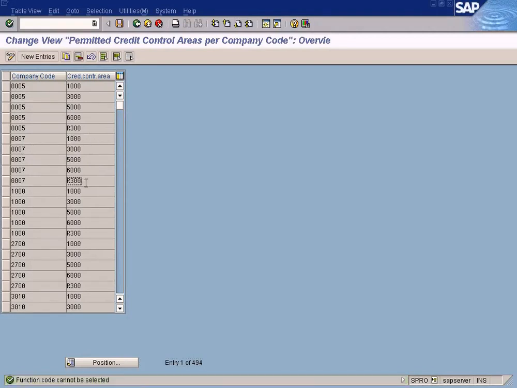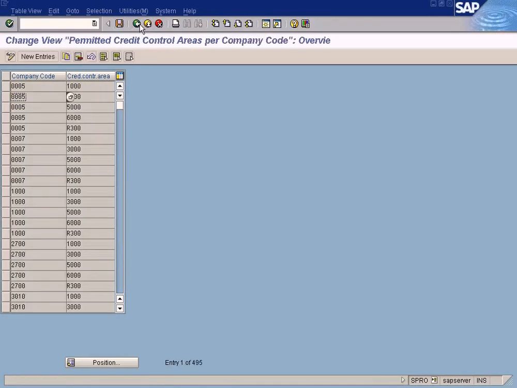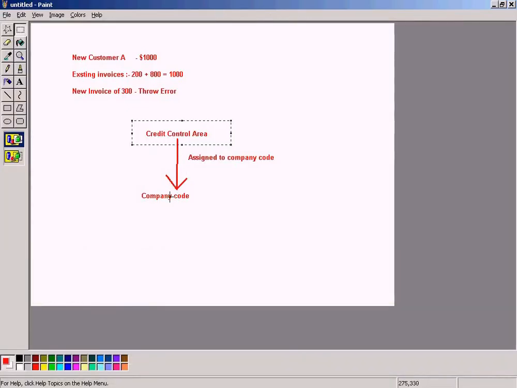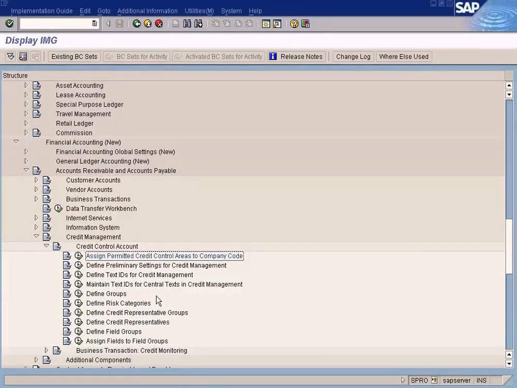Okay, this is the simple screen. Alright, you don't have to zoom into the screen. Alright, just press new entries and mention your company code and mention your credit control area. This is a credit control area we created just now, right? This is a company code. Save it. So this is how you assign the credit control area to the company code. Okay, you have done now.